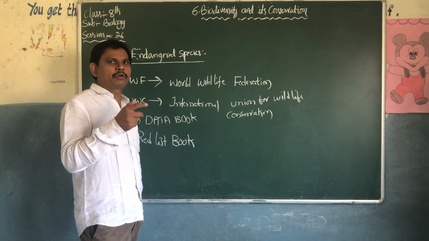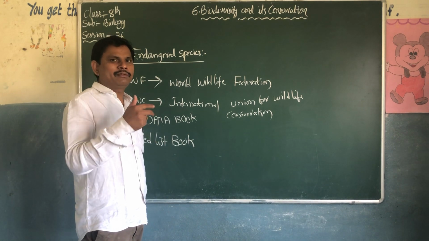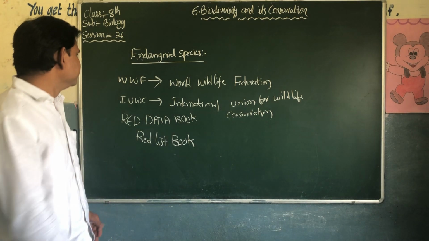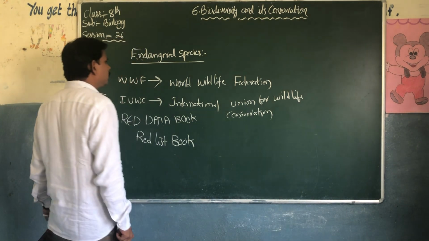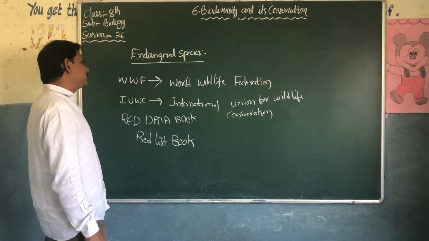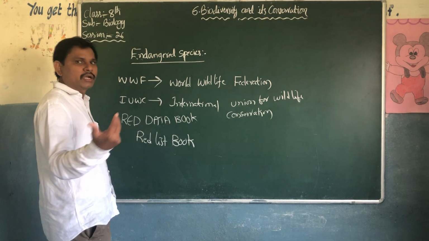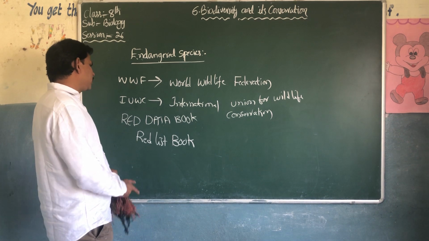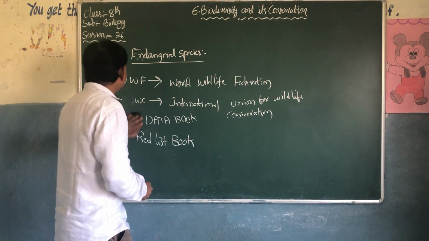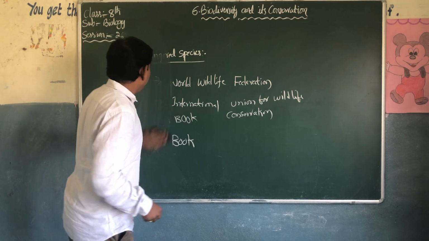They will start reproduction, so their number will be increased in the future. This is about WWF, World Wildlife Federation, IUWC, International Union for Wildlife Conservation, and the Red Data Book, that is the Red List Book. This is about endangered species.